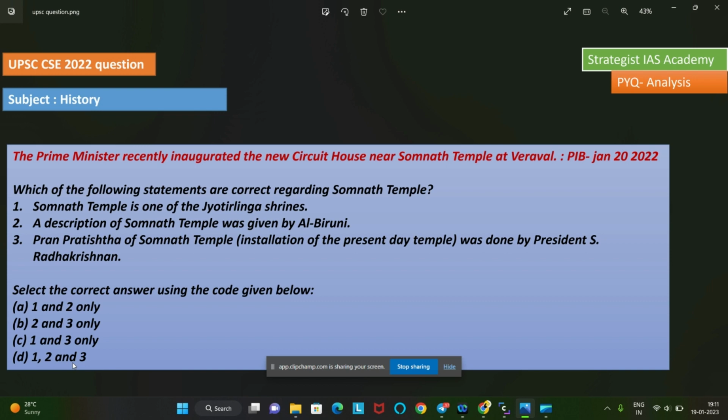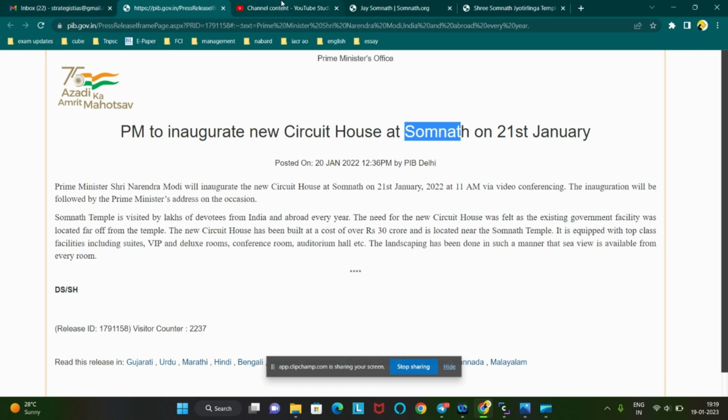There are such sets of option types. For example, here we can see if we know any one statement is wrong, we can find that answer, or else all three will be correct. This is one such option format. Here we can see 1 and 3, actually we know the answer. Regarding the second option, we don't know from where this statement is taken, but this traveler's name is in the NCERT, and in the official website,